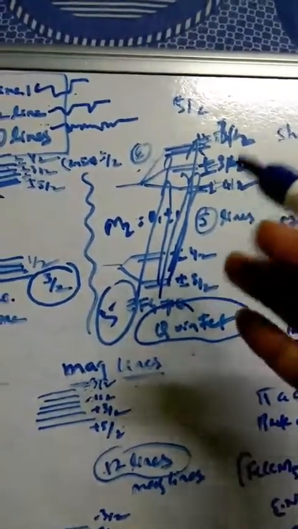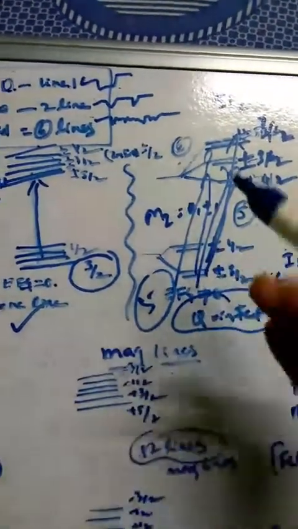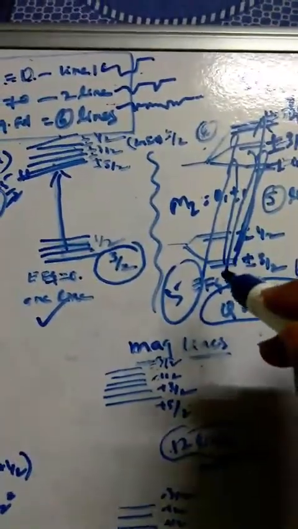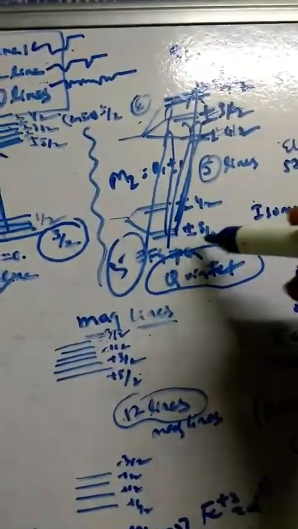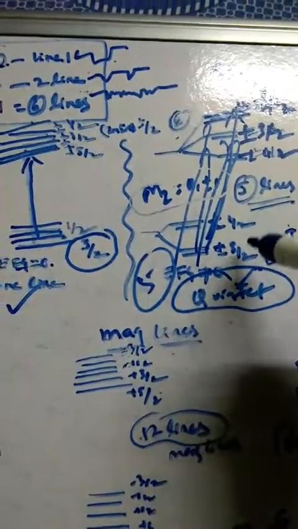So not only quadrupole splitting will be there when the spin value is higher. You can see the quintet state we have seen here if EFG is not equal to 0. This is very unusual, very interesting. We thought it would only be quadrupole splitting, but it's not like that. When the I value is increased, 5 by 2 in the excited state, we can see here 5 lines. You can do it as homework, plus minus 3 by 2, and you excite following this selection rule, definitely you will get 5 lines here. I have done it. So that is what, a quintet you are going to find here, not a quadrupole.